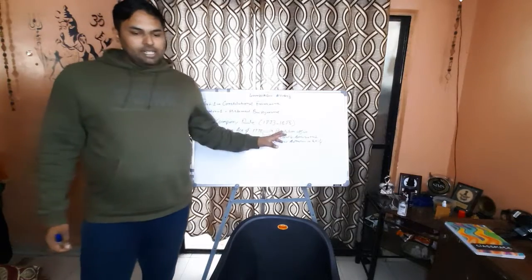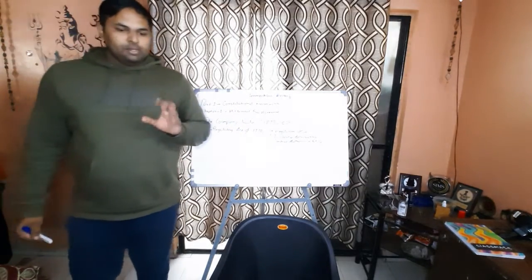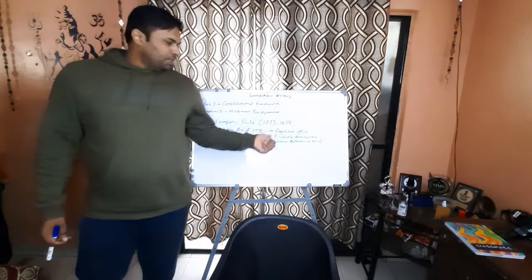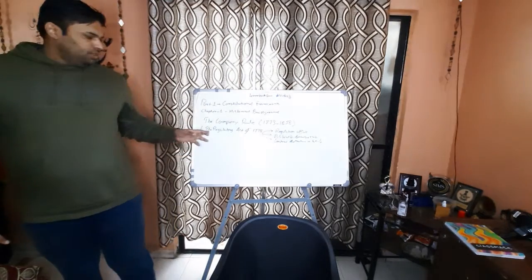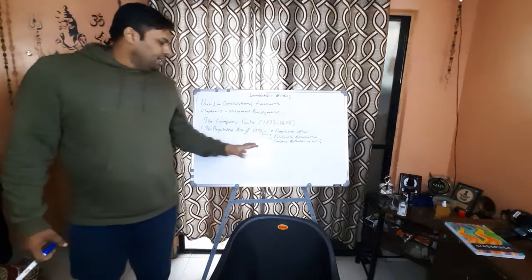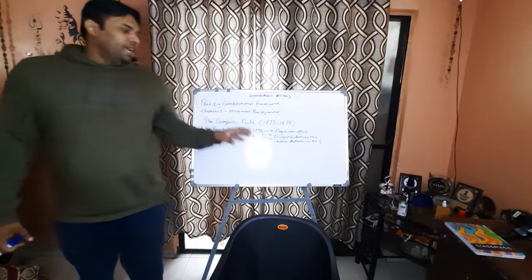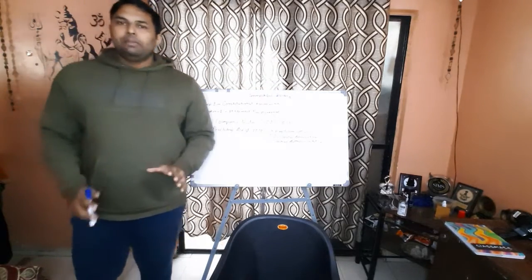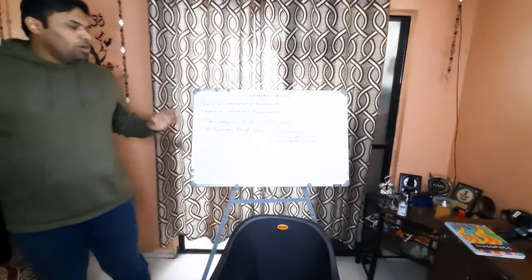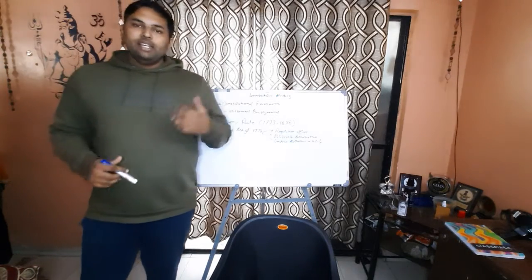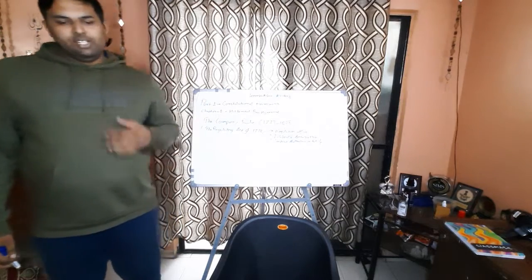So why was this act important? For three reasons basically. Reason number one is that it was the first step by the British government to control and regulate the affairs of the East India Company. The second was that it recognized the political and administrative rights of the East India Company, and the third was that it was the beginning of central administration in India. So now the question is, what were the significant features of this act? Let us go one by one. The Act of 1773 we are talking about.